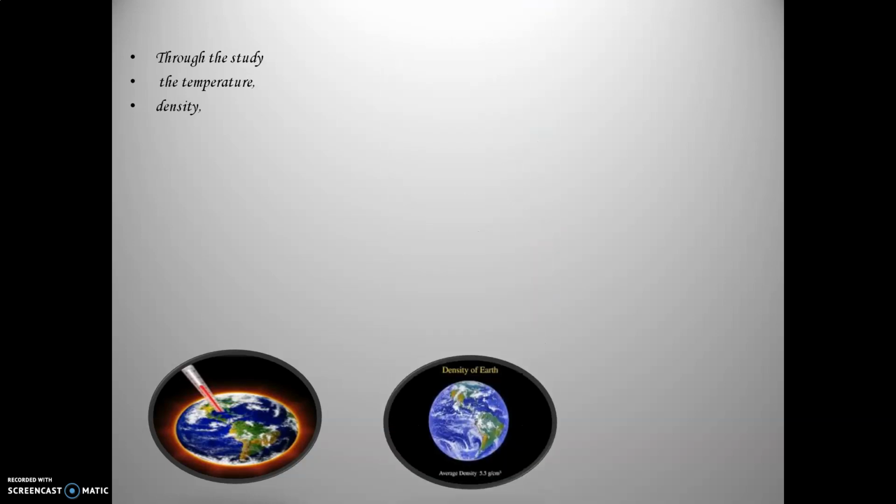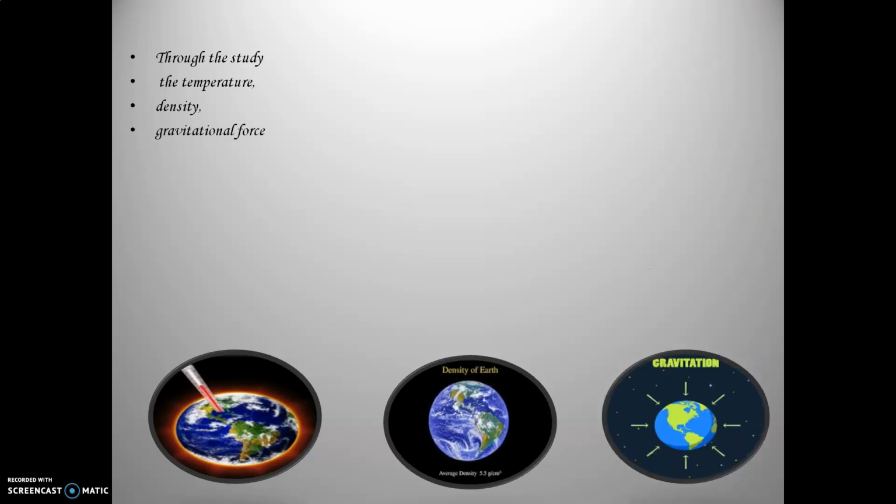Density, gravitational force of the earth is understood by the scientist. Whatever is happening in the earth's interior is only and only understood by the scientist by the method of volcanic eruptions. So through the study, the temperature, hotness or coolness, comes to be understood by the geologist and the